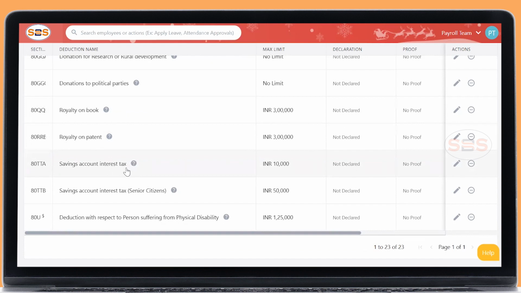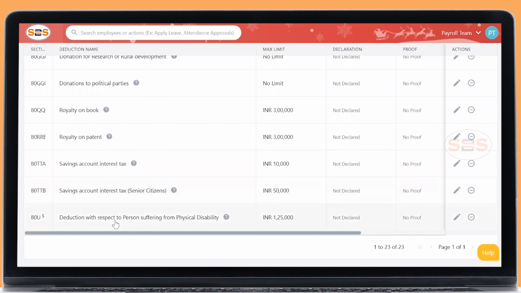And savings account interest. If the interest you have received in your savings account is more than 10,000, there will be tax on it. You can declare that tax amount here and claim the tax benefit here. The same applies for senior citizens tax. If the senior citizen account is maintained by you, you can claim this benefit.